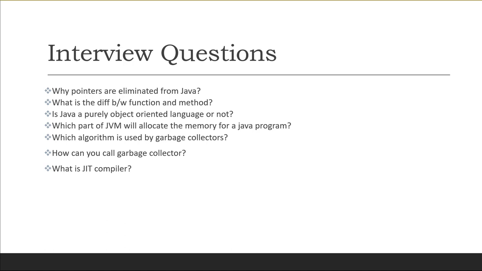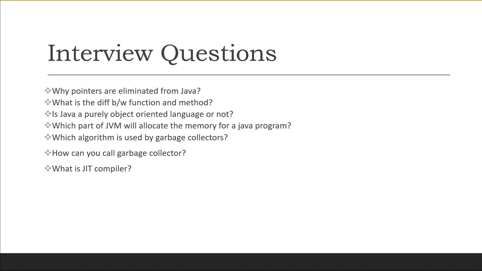And the third thing is that any purely object-oriented language should follow all the OOPS concepts: classes and objects, encapsulation, abstraction, inheritance, and polymorphism. Remember, Java contains all these features, and hence it is a purely object-oriented language.